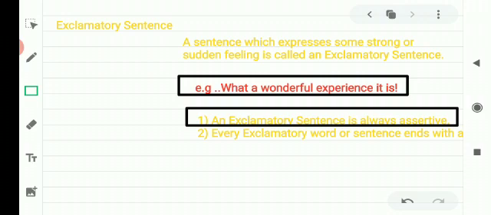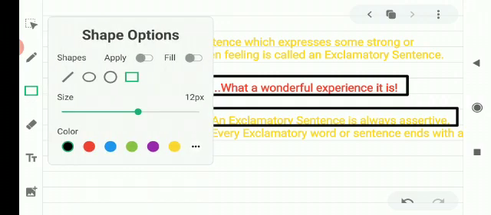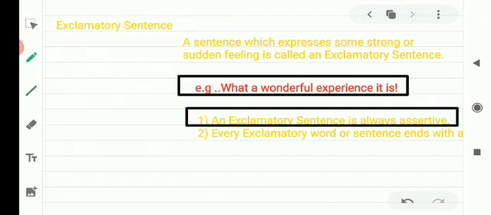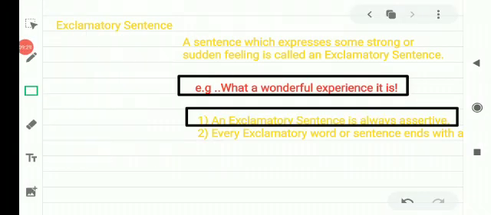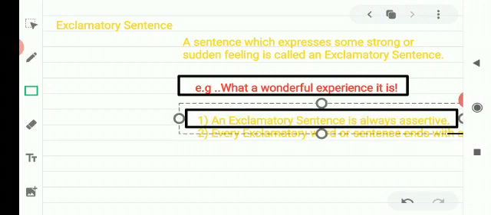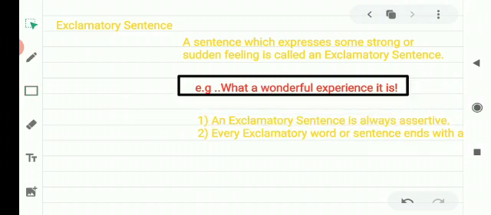What a wonderful building the Taj is. We cannot use not or negative form in exclamatory sentence. An exclamatory sentence always ends with a sign of exclamation. You can see the exclamation mark. Every exclamatory sentence ends with a sign of exclamation. There are so many examples of exclamatory sentences. For example, how beautiful you are.